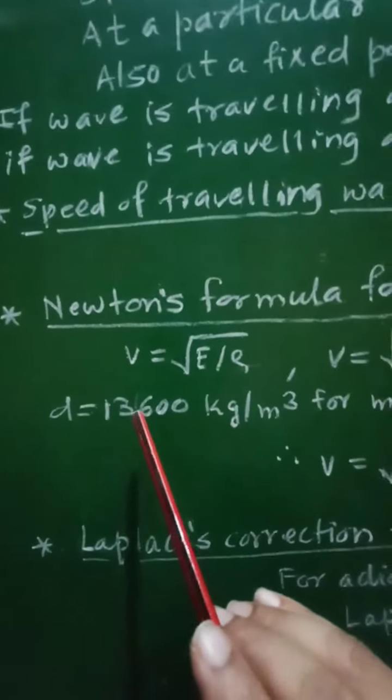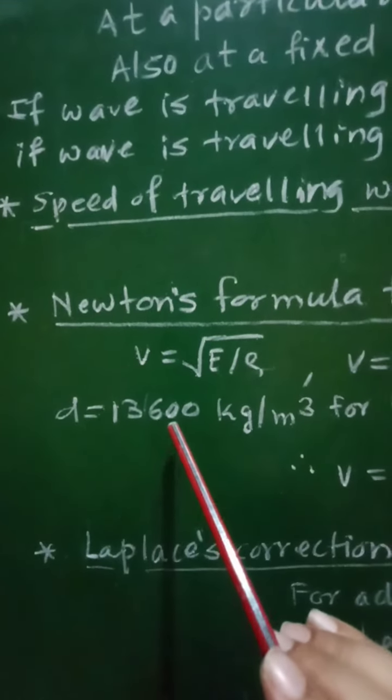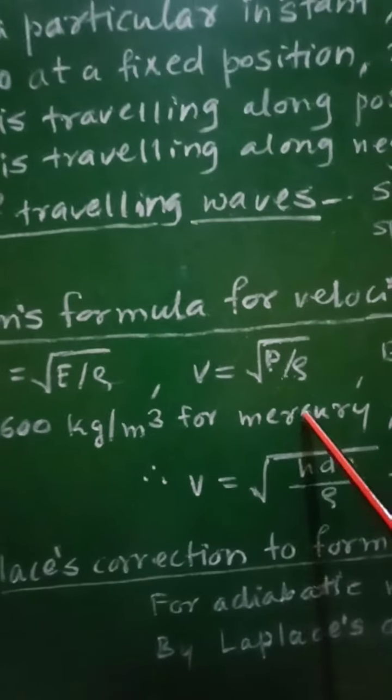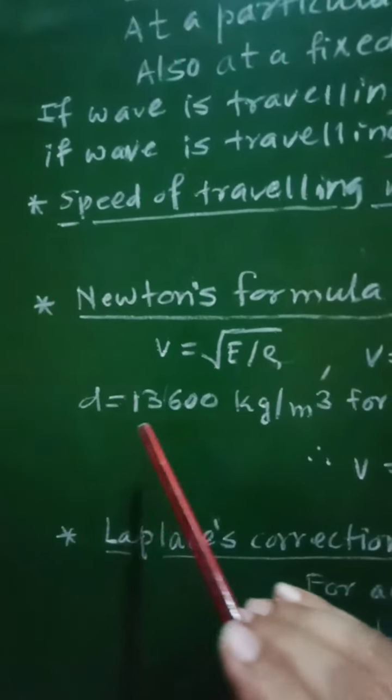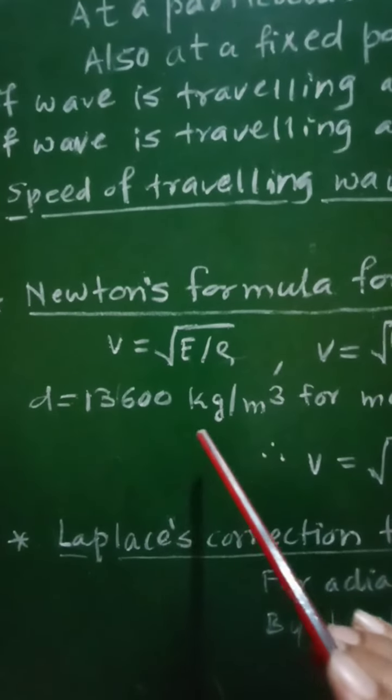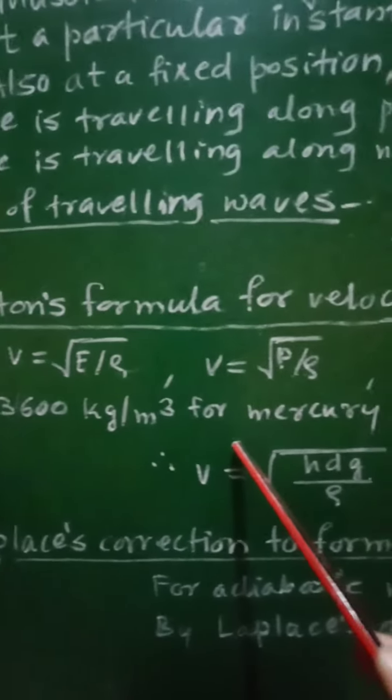Similarly, d, the density of mercury, is 13,600 kilogram per meter cube.